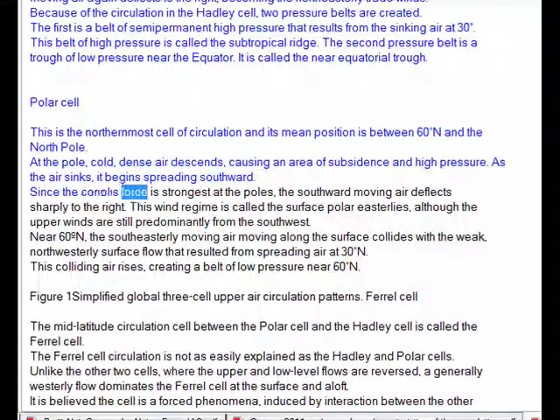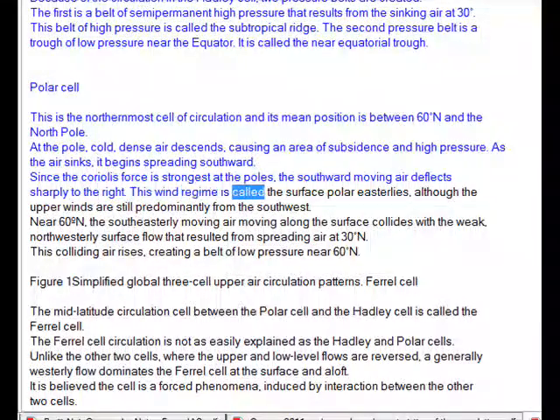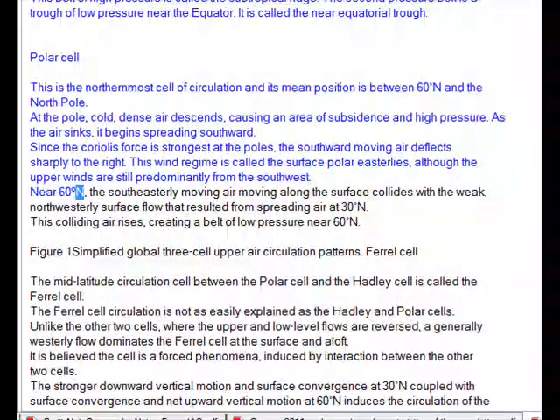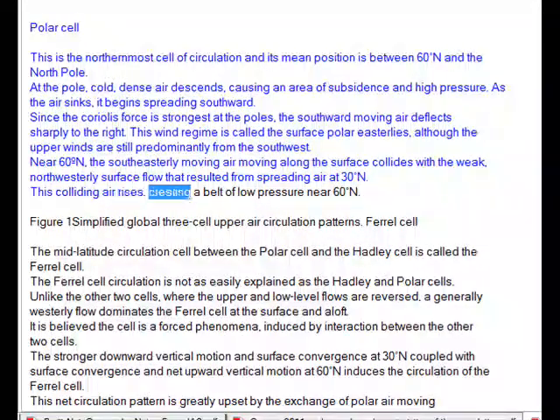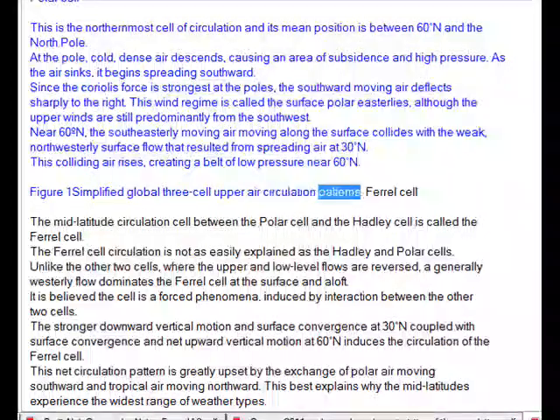Since the Coriolis force is strongest at the poles, the southward moving air deflects sharply to the right. This wind regime is called the surface polar easterlies, although the upper winds are still predominantly from the southwest. Near 60 N, the southeasterly moving air along the surface collides with the weak, northwesterly surface flow that resulted from spreading air at 30 degrees N. This colliding air rises, creating a belt of low pressure near 60 degrees N. Figure 1: simplified global 3-cell upper air circulation patterns.